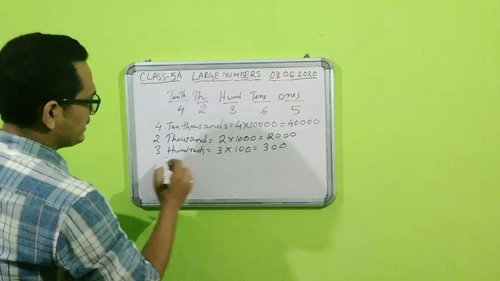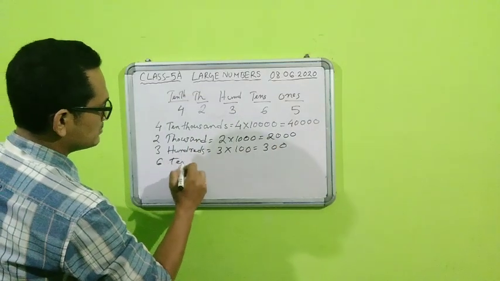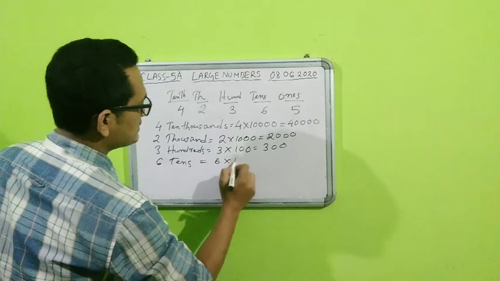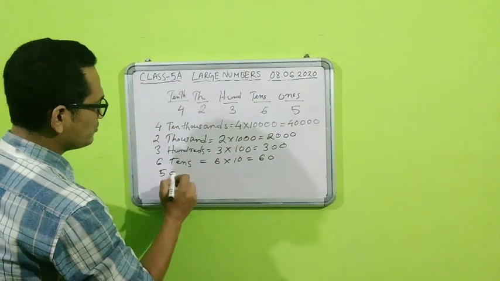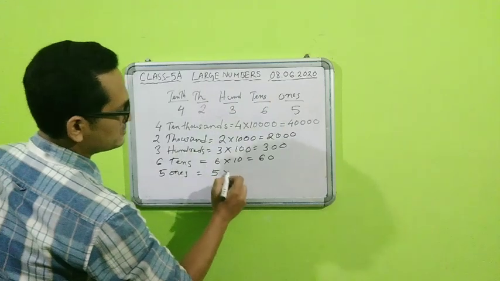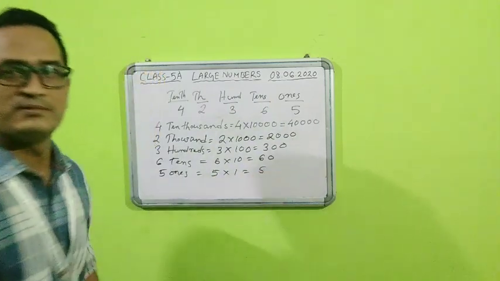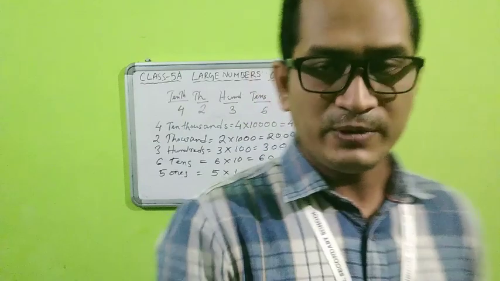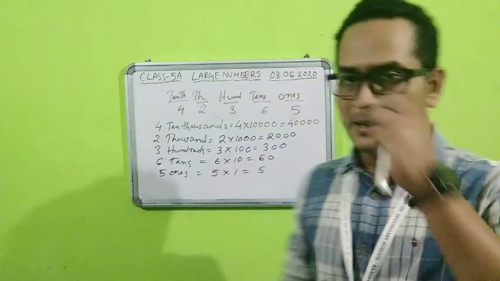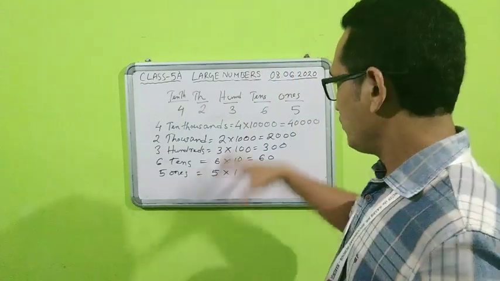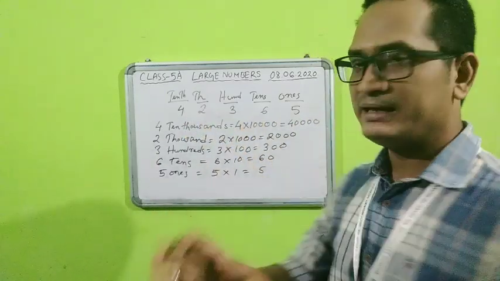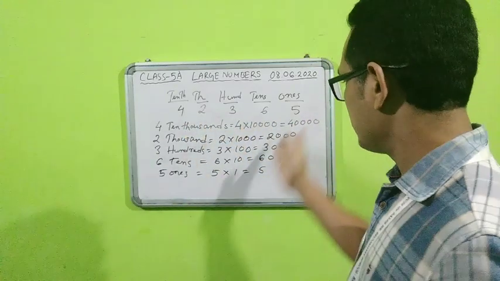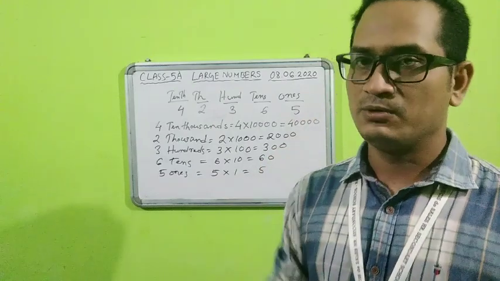Fine. Then finally 6 tens. 6 tens means 6 into 10, and that will be equal to 60. And finally 5 ones. 5 ones means 5 into 1, and that will be 5. So students, this is the way we can find the place value of the digits in a particular number. Every digit will carry a different place value, and this is how you need to find the place value of a number.